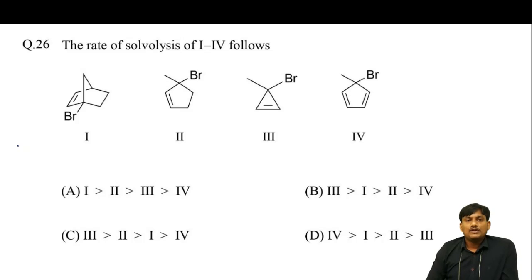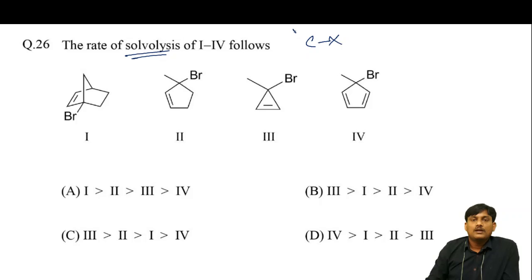The rate of solvolysis of 1,4 follows. What is the rate of solvolysis? Here, in solvolysis, there is a dissociation of the C-X bond and there is a formation of carbocation. In an SN1 reaction, solvolysis takes place.